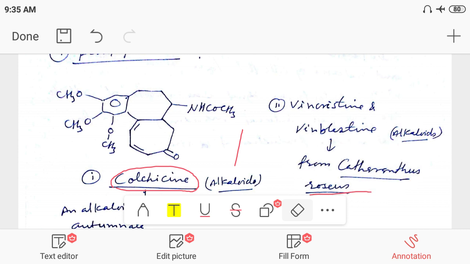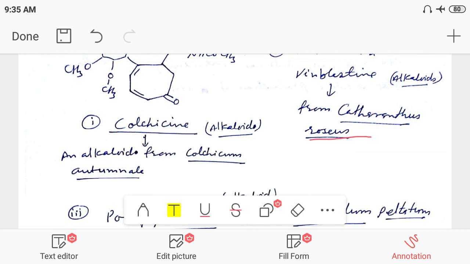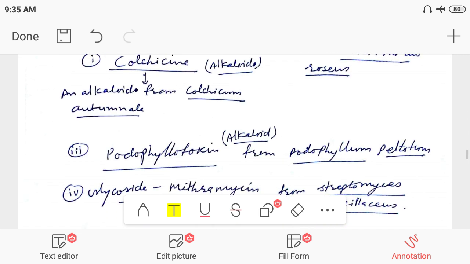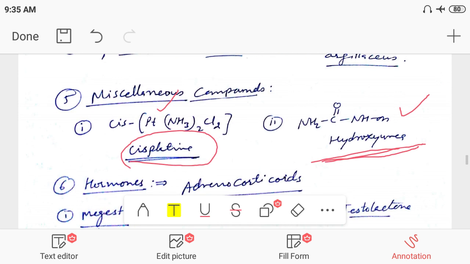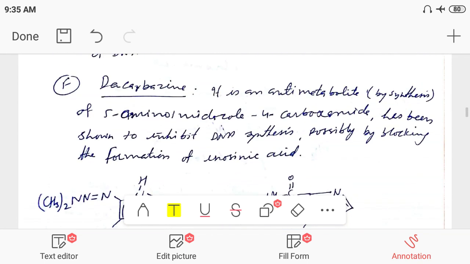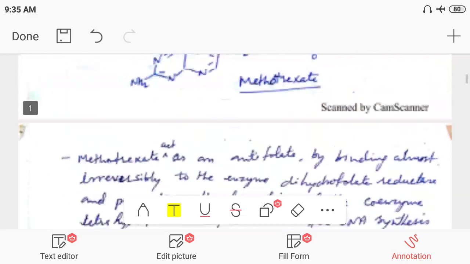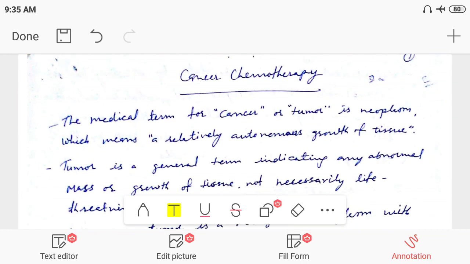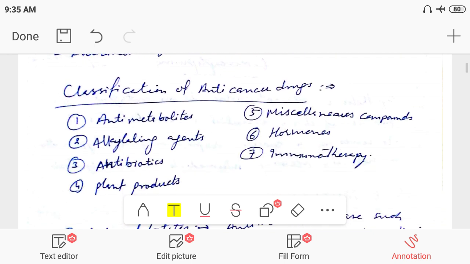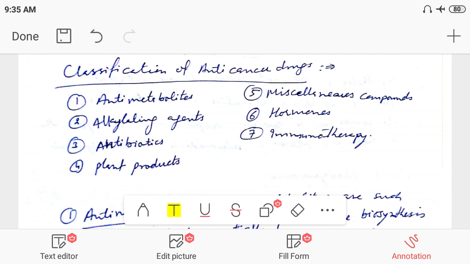So today we have discussed the classifications of anti-cancer drugs. I'm again going to revise the anti-cancer drug classifications as a whole. The drugs which are used in treatment of cancer, we can classify as antimetabolites, alkylating agents, antibiotics, plant products, miscellaneous products, hormones, and immunotherapy.